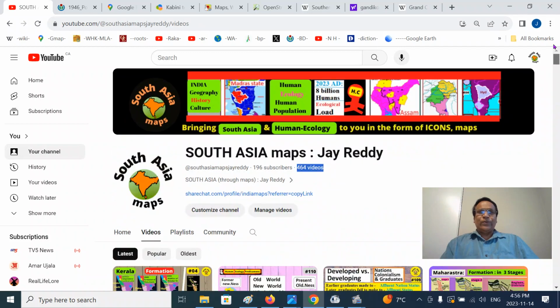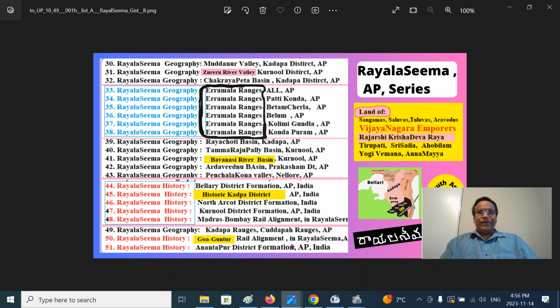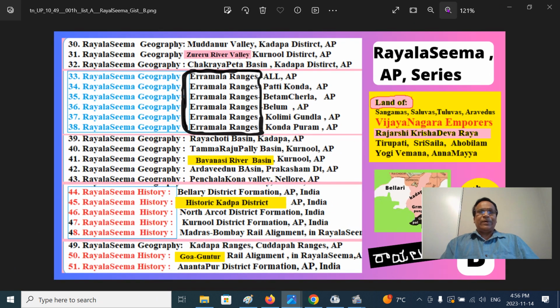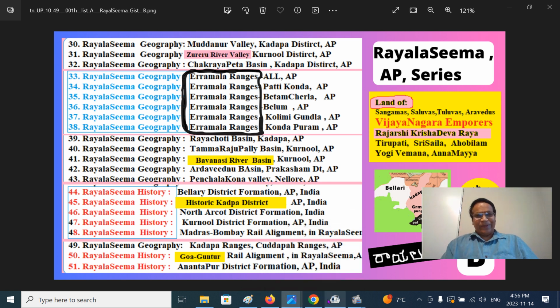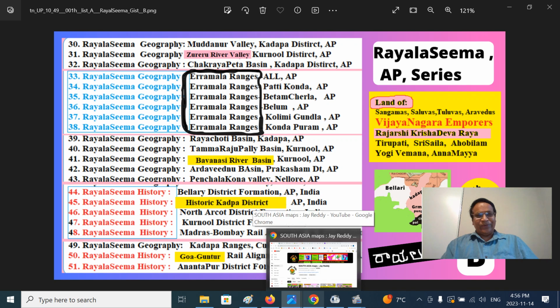This is part of our broader Rayalaseema series. I have similar series with many parts. This is part 38. We have 6 series of Erramalas, among which this is the Rayalaseema series, part 38, Erramala ranges, Kondapuram branch. And I will give you a broader perspective for the audience who are new to this region.